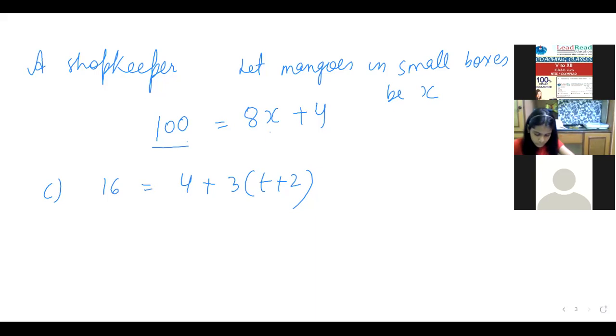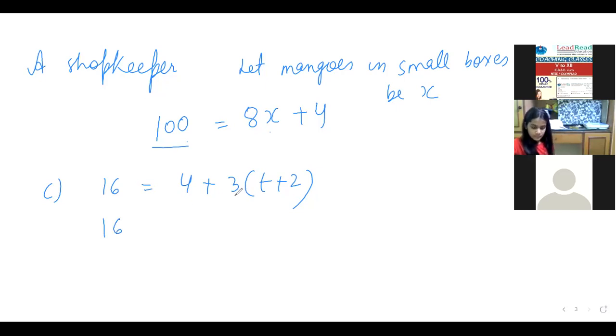Ma'am, is the answer t is equals to 11 by 4? You're saying 11 by 4. Yes, ma'am. No, that is incorrect. So Samraj, do tell me what you have done. Ma'am, 16 minus 3 is equals to.